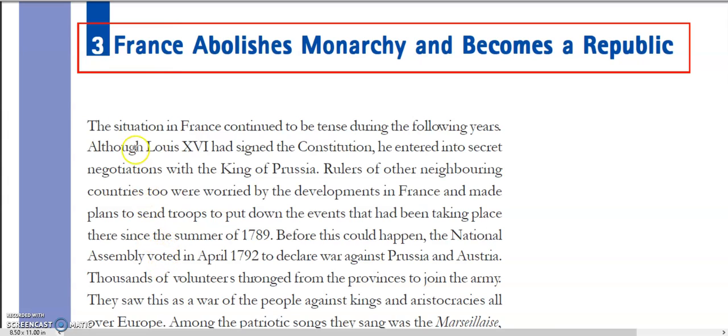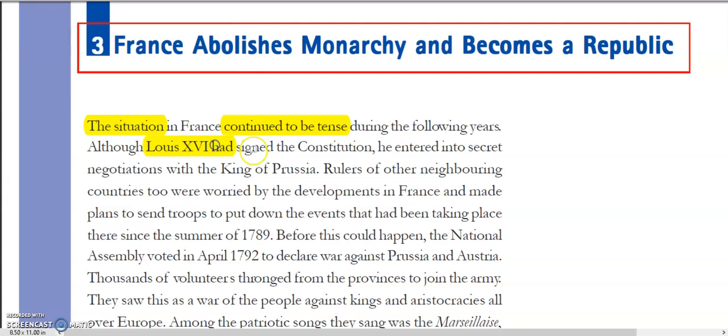So let's begin. See, the situation in France continued to be tense. So after the National Assembly also, this situation was not going so well. It continued to be a tense situation during the following years also. Why?